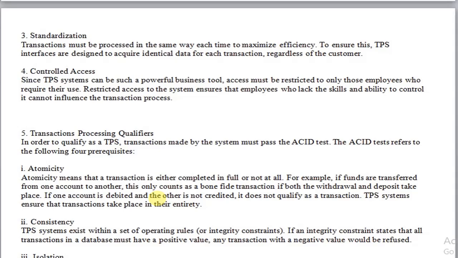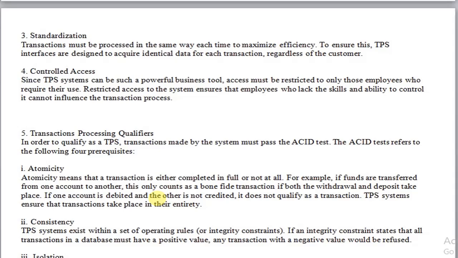The fifth feature is the transaction processing qualifiers. All transactions should pass a test called the ACID test. A stands for atomicity, C stands for consistency, I stands for isolation, and D stands for durability. Let's study the meaning of these four terms.